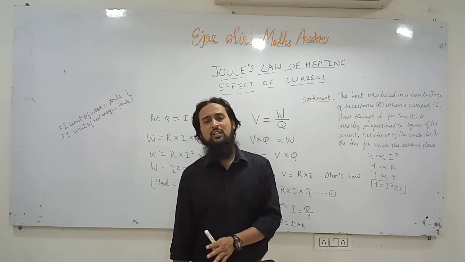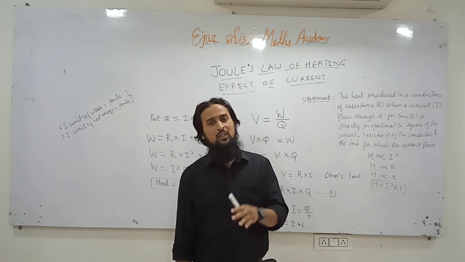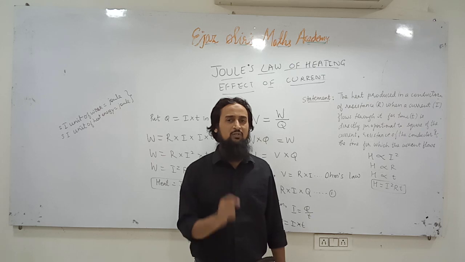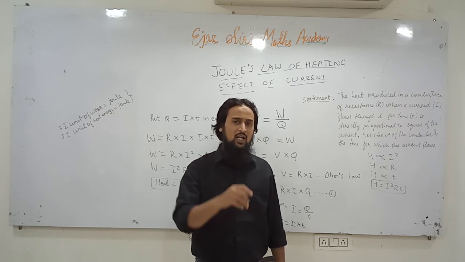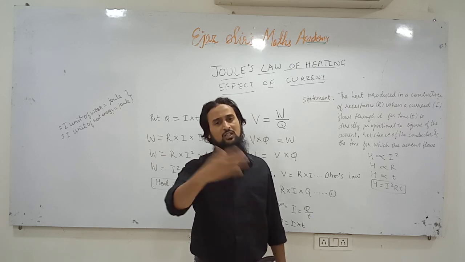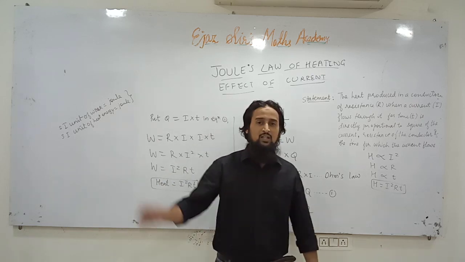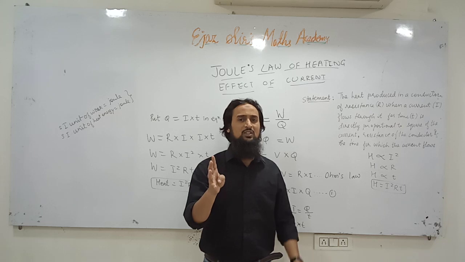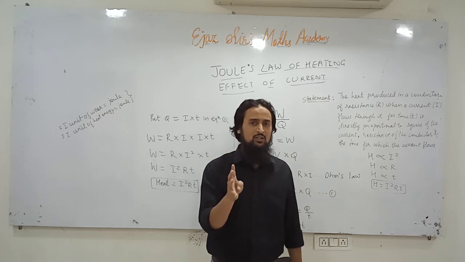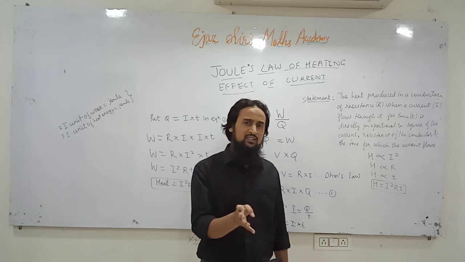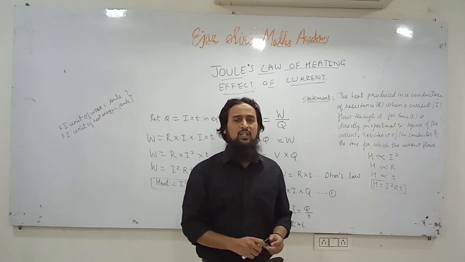When kinetic energy decreases, an equal amount of heat energy is produced. Because the law of conservation of energy says when one kind of energy disappears, an equal amount of another kind reappears. So here, when the kinetic energy of the fast moving electrons is opposed due to collision, due to resistance, the kinetic energy decreases, and that decrease is converted into heat energy.